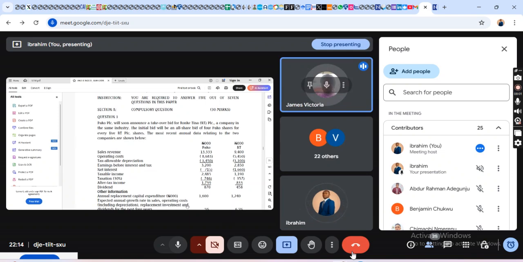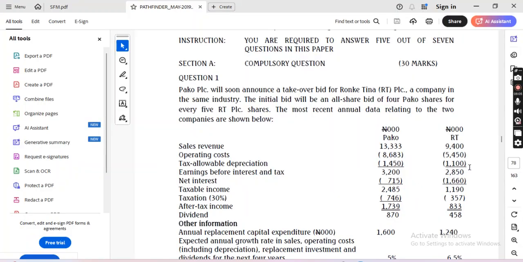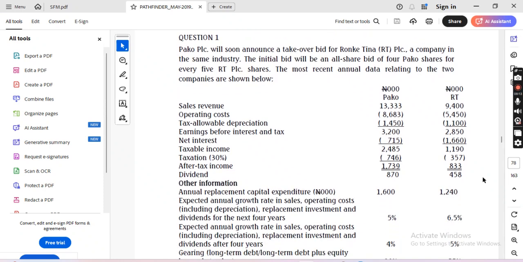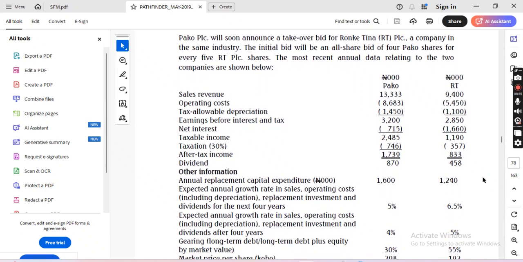Sales revenue, operating costs, tax allowable depreciation, earnings before interest and tax, net interest. Just hold on. Thank you. All figures remain the same, right? Now, can you see the other information? Yes, I can see it. Okay, then that's fine. Thank you.